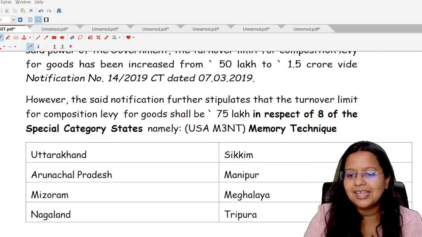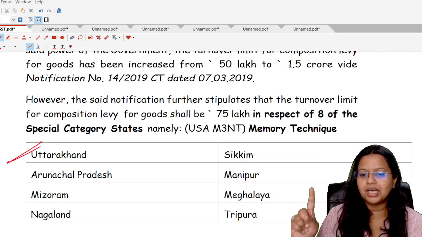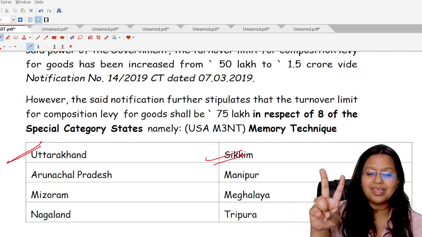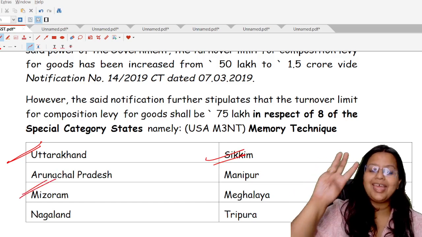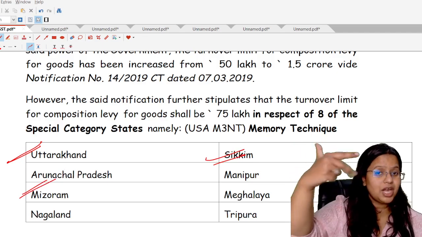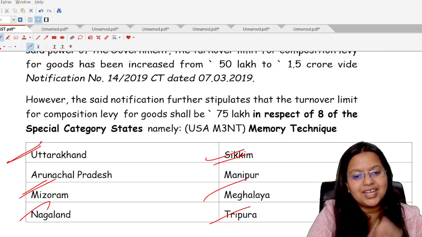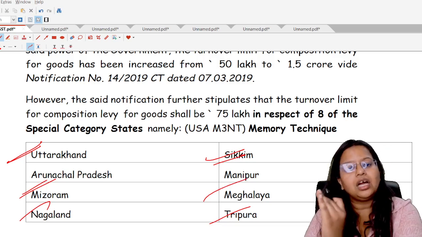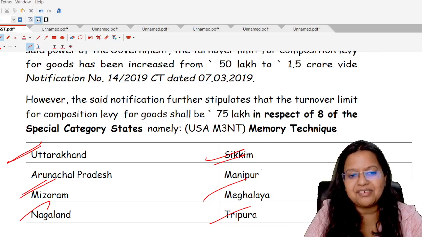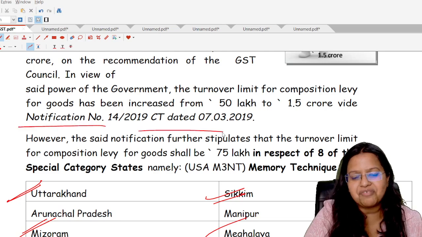Let's understand it. These are U for Uttarakhand, S for Sikkim, A for Arunachal Pradesh, N for Nagaland, M for Manipur, Mizoram, Meghalaya, and Tripura. So these are the 8 special category states for which the turnover limit is only and only 75 lakhs.